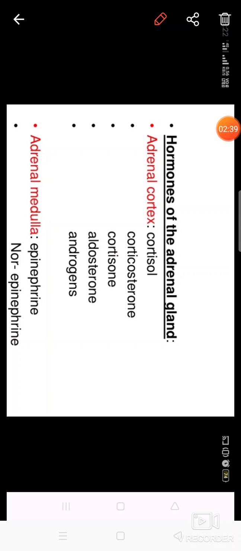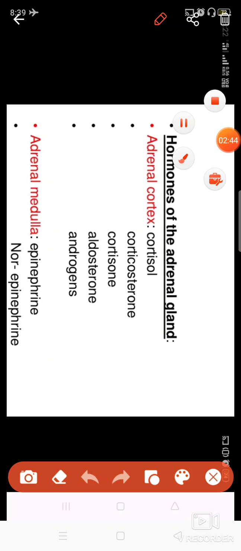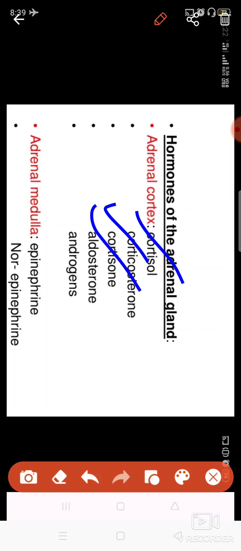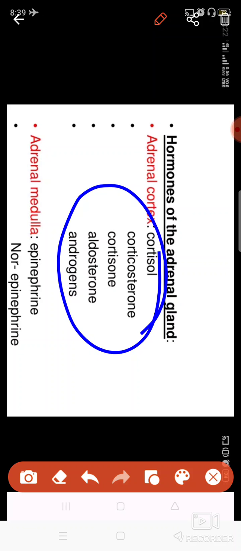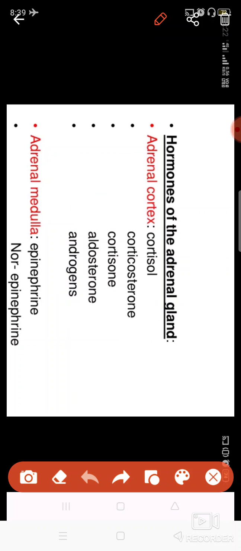You can see here that the adrenal cortex releases cortisols, corticosterone, cortisone, aldosterone, and androgens. These are some of the hormones released by the adrenal cortex. And adrenal medulla releases two hormones, that is epinephrine and norepinephrine.